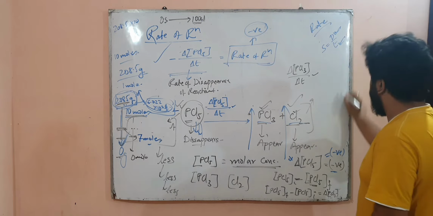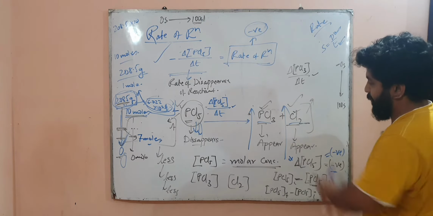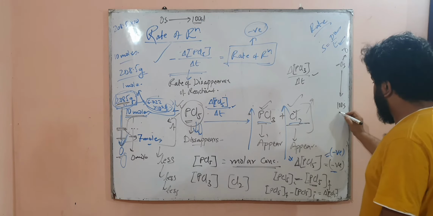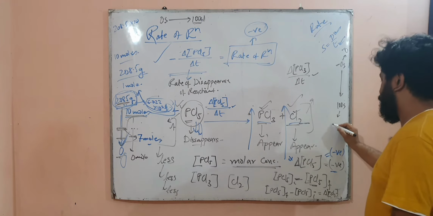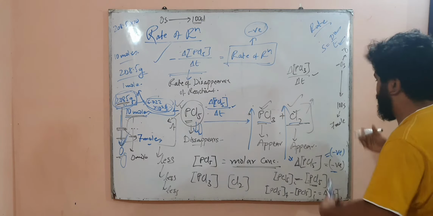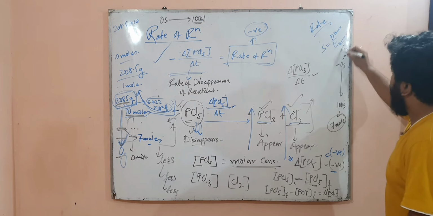Suppose again you are measuring from 0 seconds to 100 seconds. At 0 seconds, the PCl3 concentration will be 0 molar, okay? But at 100 seconds, maybe the PCl3 concentration will be 7 mole, 8 mole, 9 mole, 5.5 mole, whatever, but more than 0. So the final is more and the initial is less.